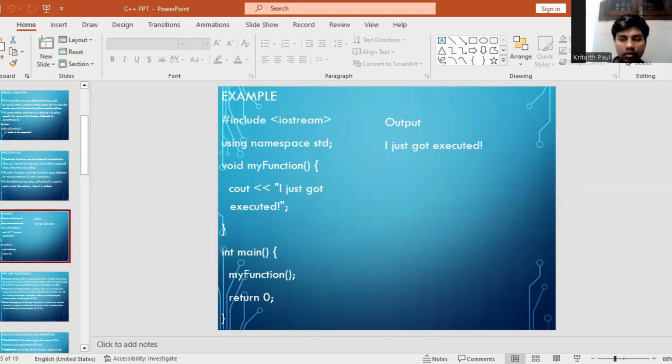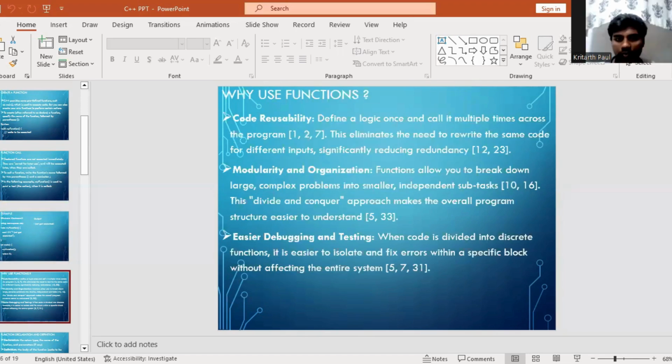So here's the code. I use a function, void myFunction, and here there is a print statement: I just got executed. There I call the function and then return, and it is the output.